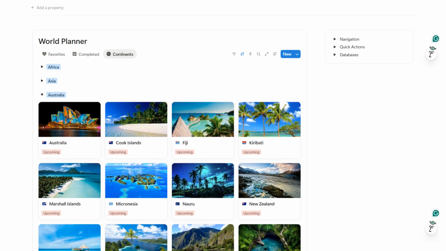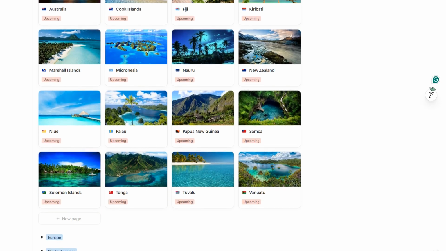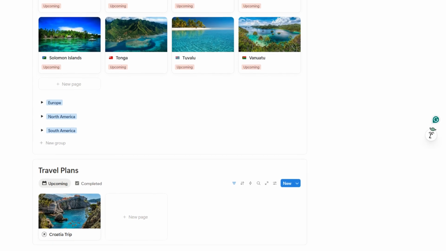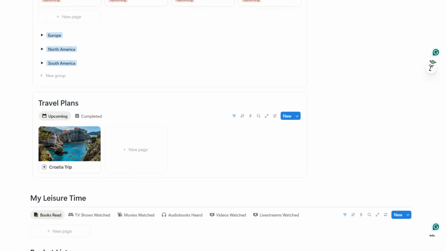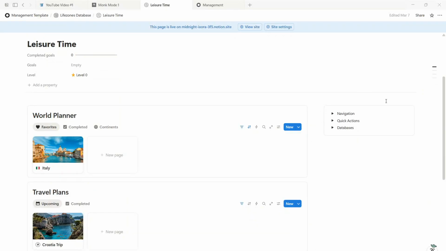This section is dedicated to the experiences and activities that bring enjoyment and balance to your life. Here you can plan travels, track the media you consume, and organize personal goals such as places you want to visit or experiences you want to have. In the upper right corner, you'll see the sidebar. Just like on other pages, the sidebar allows you to navigate between life zones, perform quick actions, and access all databases connected to this page.